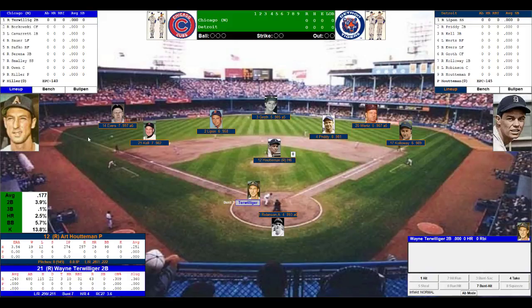Batting fourth, playing left field, Hank Sauer. Batting fifth, playing right field, Andy Pafko. Batting sixth, third baseman, Bill Serena. Batting seventh, playing shortstop, Roy Smalley.